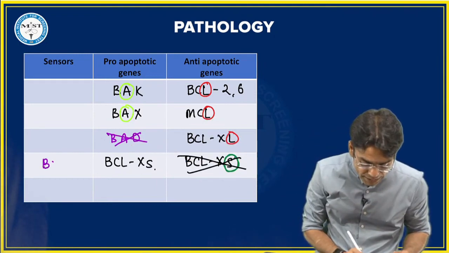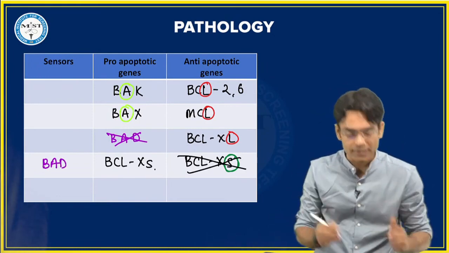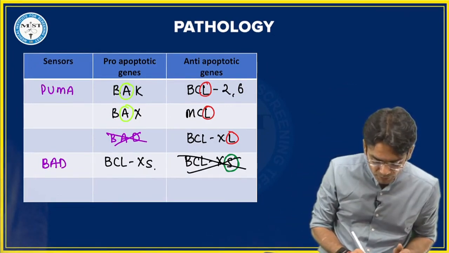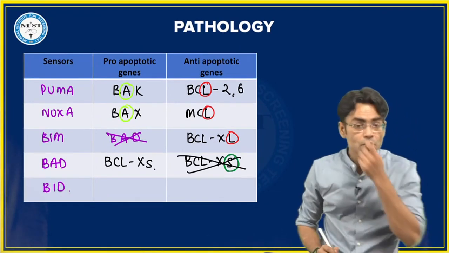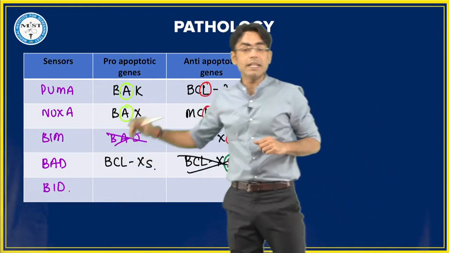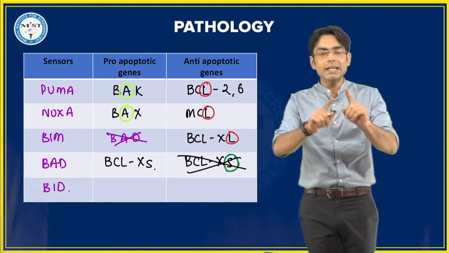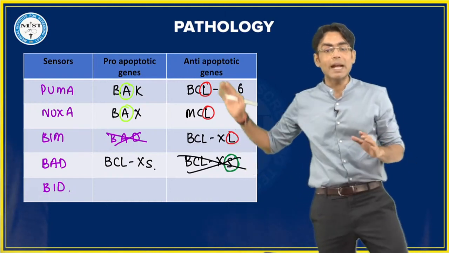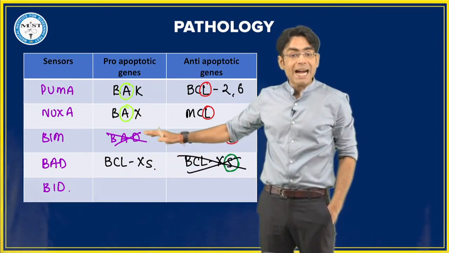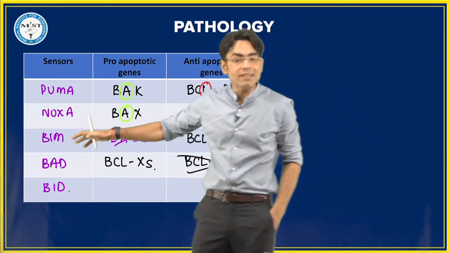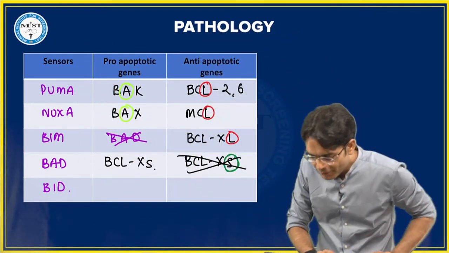It functions as a sensor. Whatever comes in the exam, apart from this, all the others are sensors, like PUMA, NOXA, BIM, tBID. So all these are your sensors. Then these are your pro-apoptotic genes and these are your anti-apoptotic genes. It's simple, beta. Anything that contains L at the end is your anti-apoptotic. BCL-XS is pro. BAD is not an anti-apoptotic gene. It's a sensor, and whatever comes after that is all a sensor. Okay?